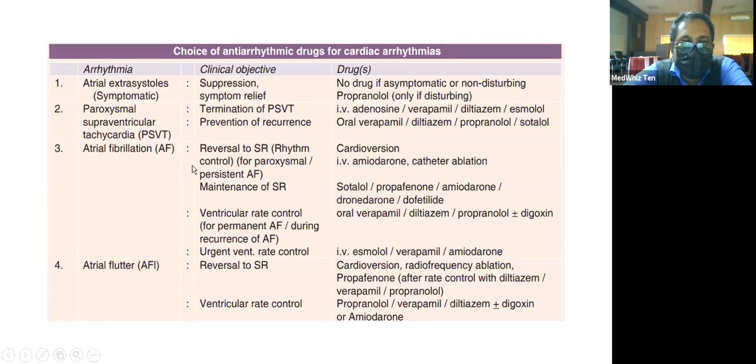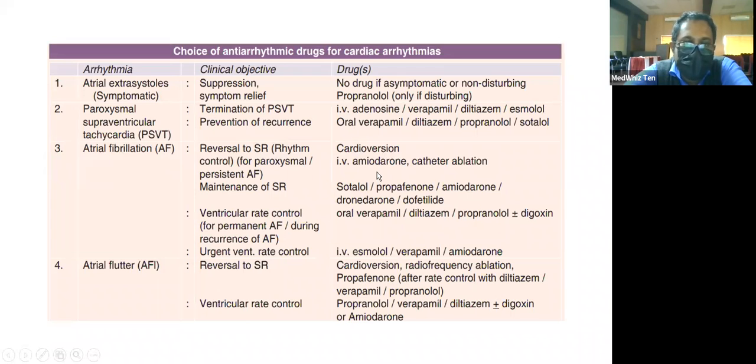And in case of atrial fibrillation, amiodarone is a drug of choice, and the other drugs which can be used are sotalol, propafenone, etc. So here there is no specific drug which you should restrict an individual to.